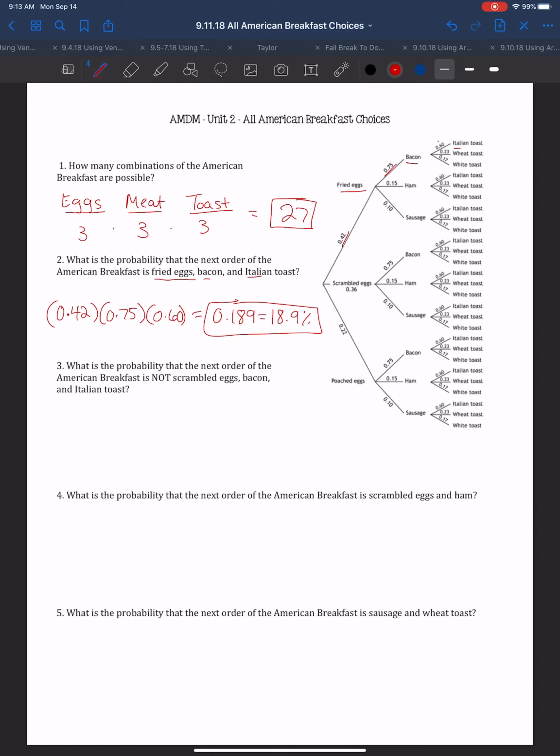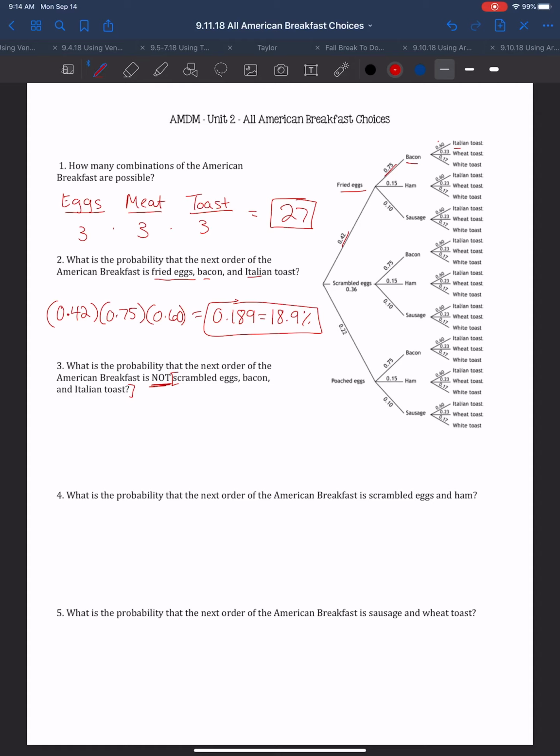Question 3, what is the probability that the next order of the American breakfast is not scrambled eggs, bacon, and Italian toast? So in order to figure out the probability of it not being that, we can find the probability of it actually being scrambled eggs, bacon, and Italian toast, and then subtract it from 100%. So first, I'm going to find the probability of getting scrambled eggs, bacon, and Italian toast.